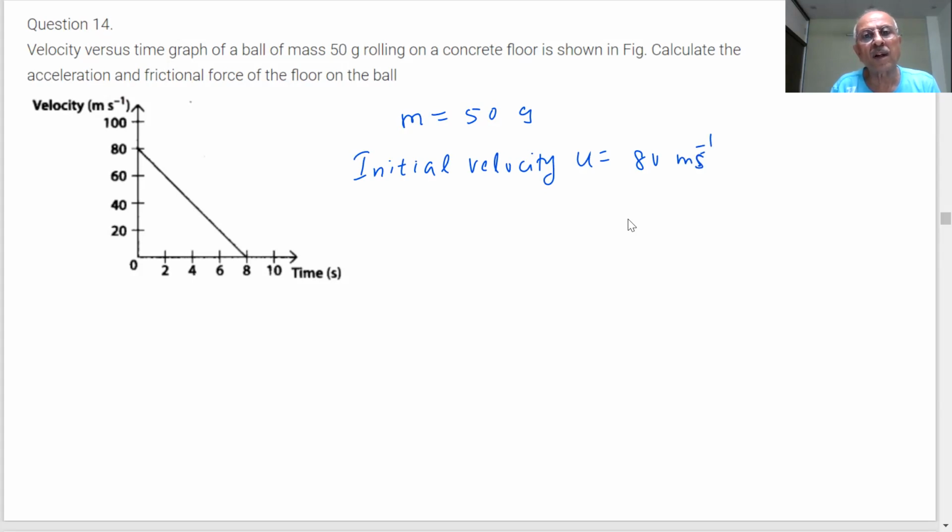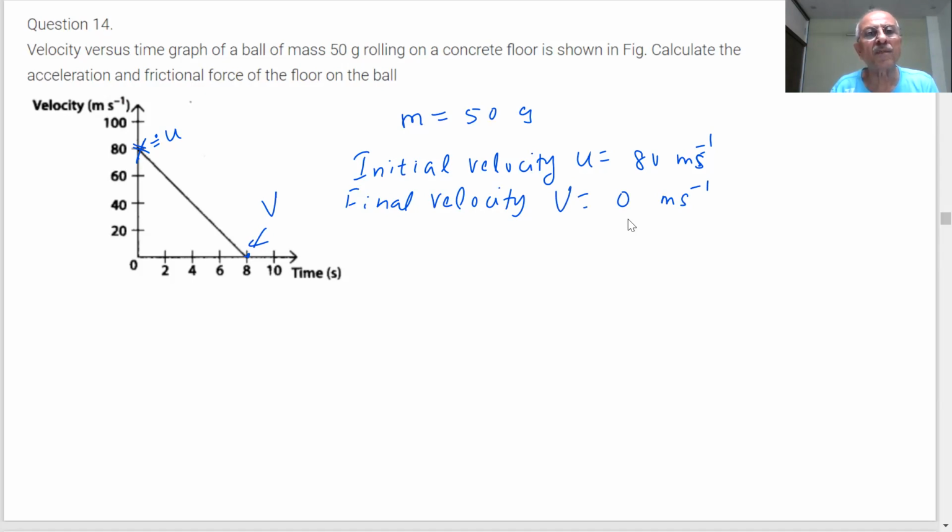And what is the final velocity? 0 meter per second. This is the initial velocity u, and this is the final velocity v. How much is that? 0 meter per second. The ball is coming to rest on a concrete floor.